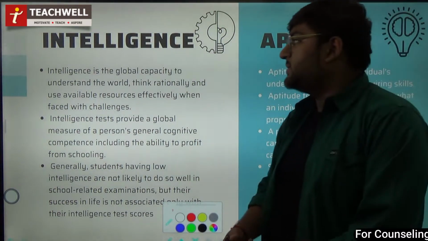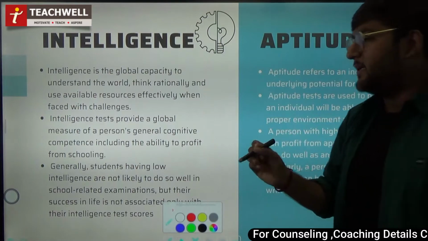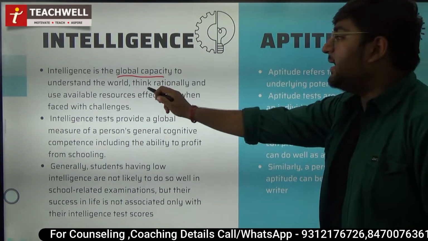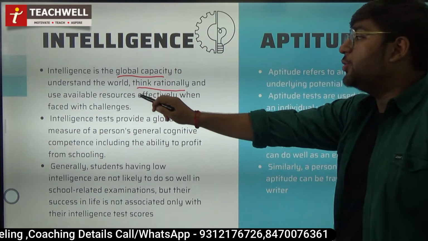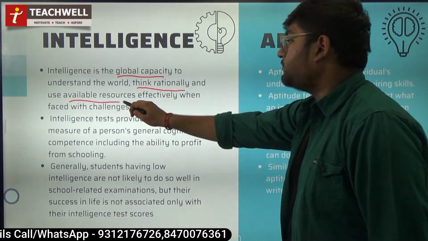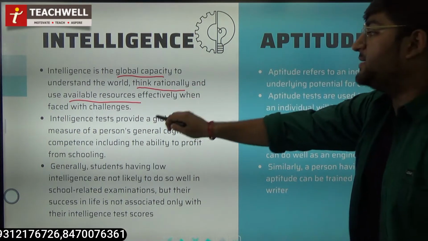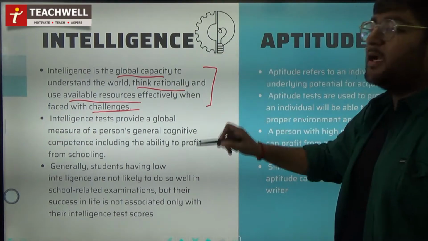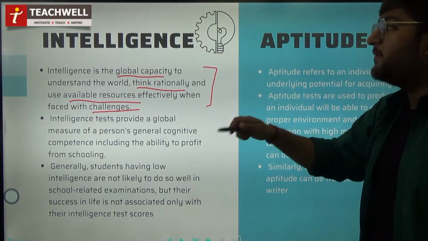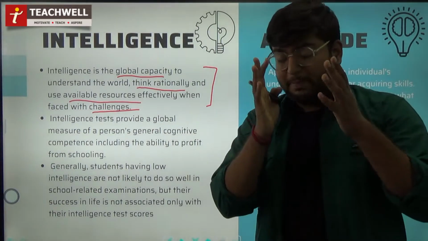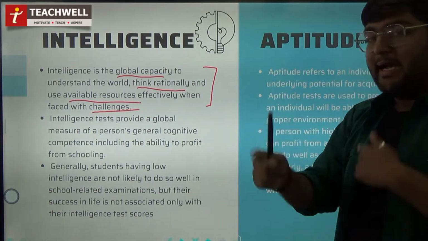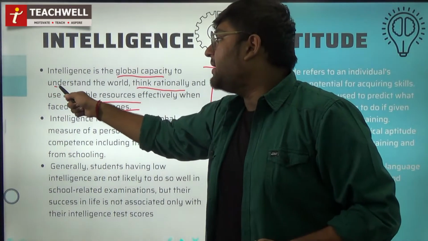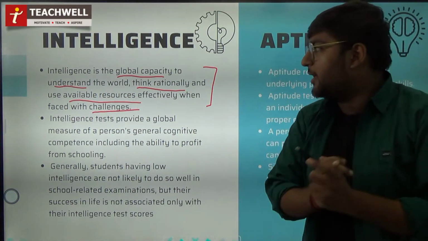Okay, intelligence. Intelligence is the global capacity to understand the world, think rationally, and use available resources effectively when faced with challenges. This definition is very important when it comes to objective questions. इसमें वो बता रहे हैं कि basically intelligence is a global capacity. It is holistic in nature, right? Global capacity है to understand the world, कि कैसे हम understand कर रहे हैं जो भी चीजें हमारे around चल रही हैं.